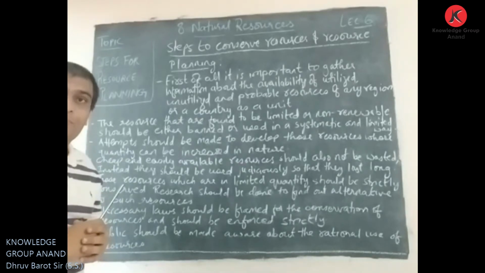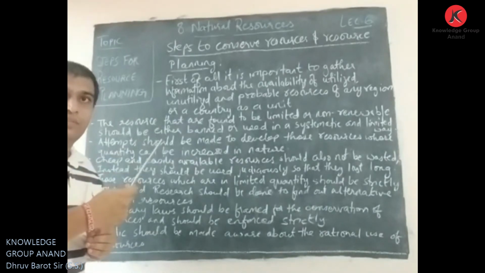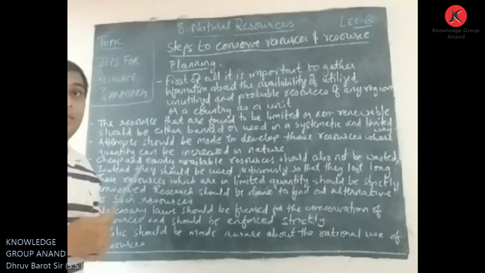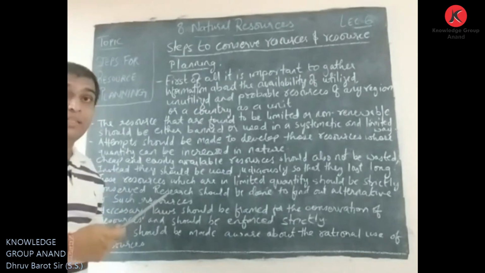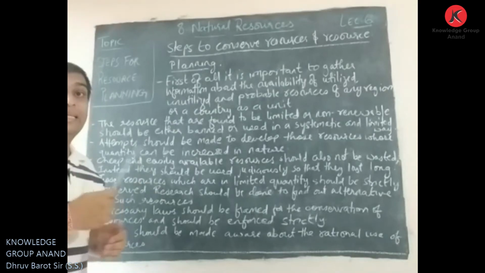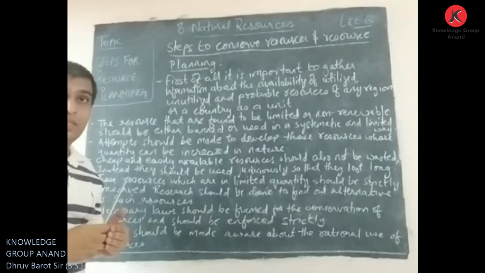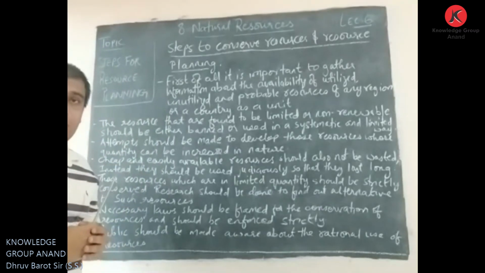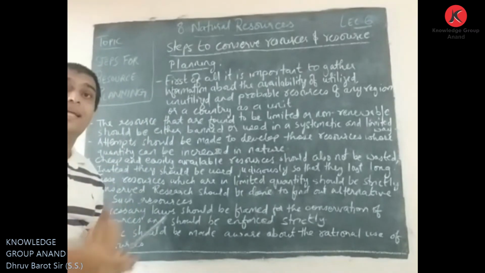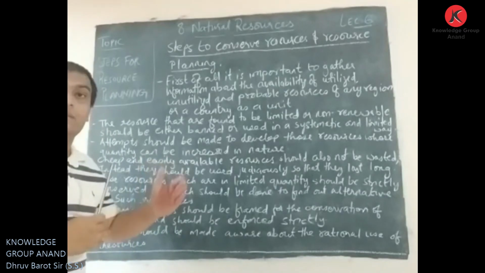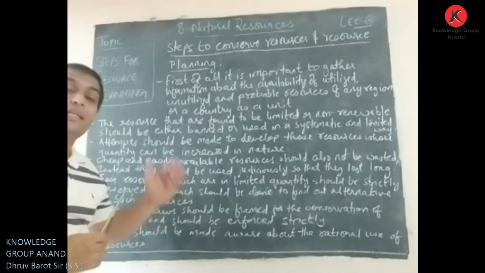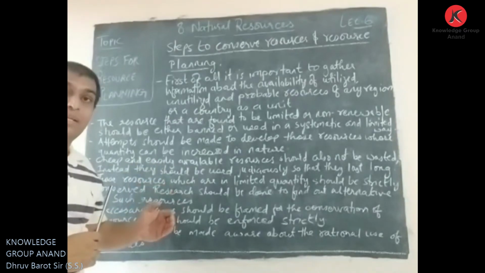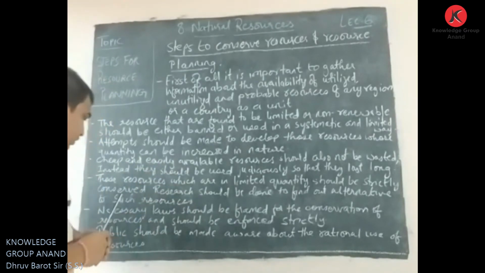As we discussed in the previous session as well, alternates should be used for non-renewable resources. For example, instead of burning wood to obtain energy, we can use solar energy. So this can be considered an alternate to this resource that is available in limited quantity. We should always secure such kind of resources.